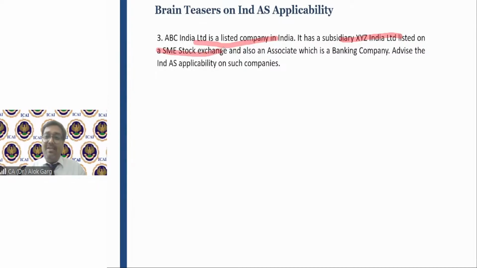Whether IND AS is applicable on this SME listed entity, not mandatorily, but voluntarily it can be applied. It also has an associate which is a bank. On a bank, IND AS is not applicable. So both these companies will prepare IND AS accounts for the purpose of ABC consolidation, but for their own regulatory reporting, they have to follow accounting standards.